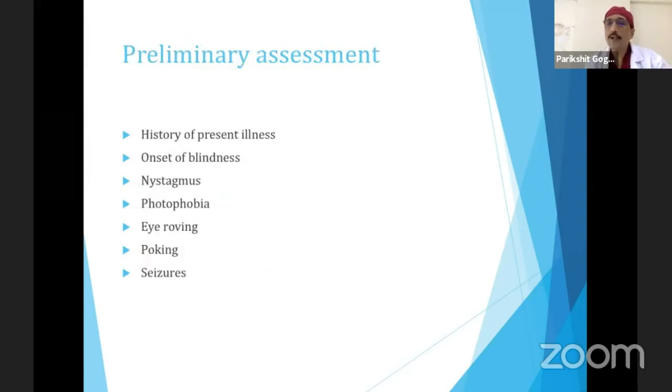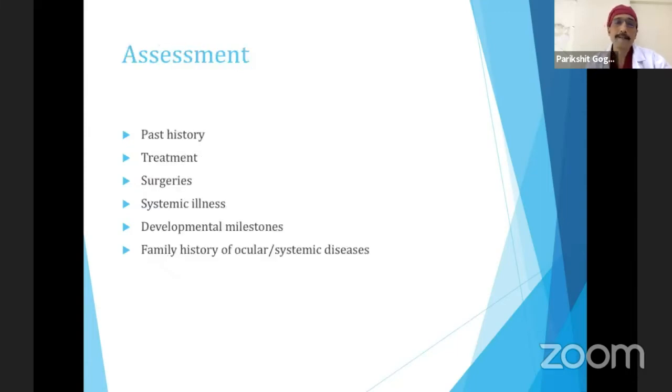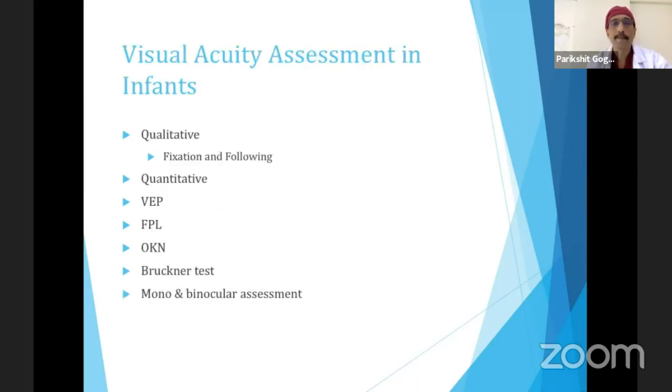For a child whom we think is blind, ask for present illness: the onset of blindness, nystagmus, photophobia, eye roving, poking, history of seizures, because all of these are important. And of course, past history, treatment, surgery, systemic illnesses, developmental milestones, and any family history of ocular and systemic disease.